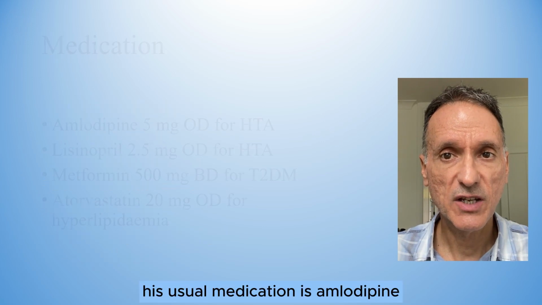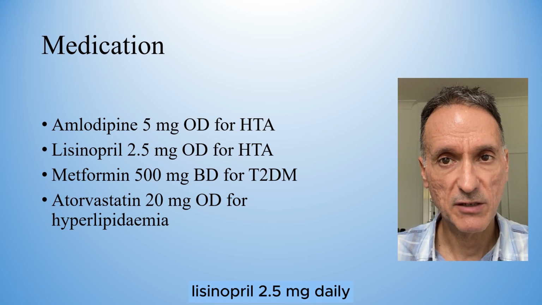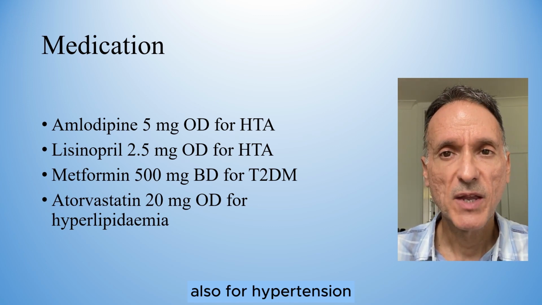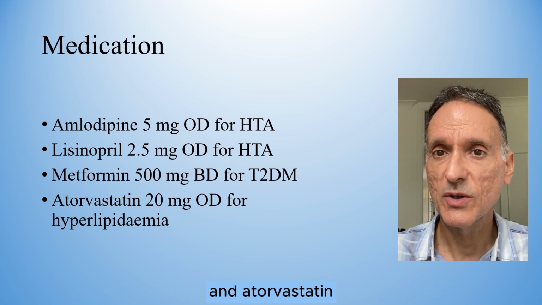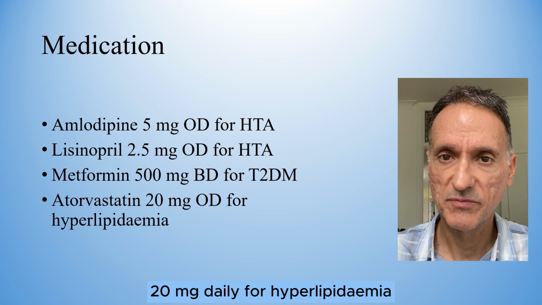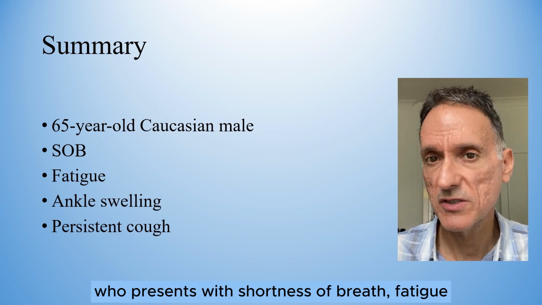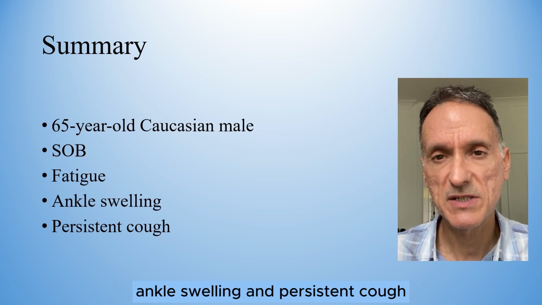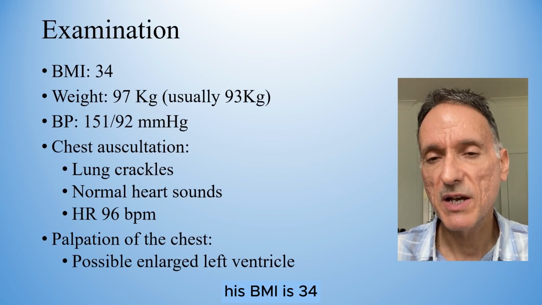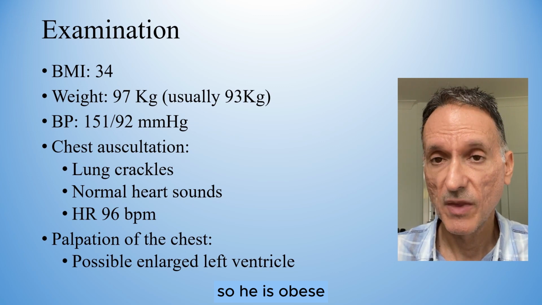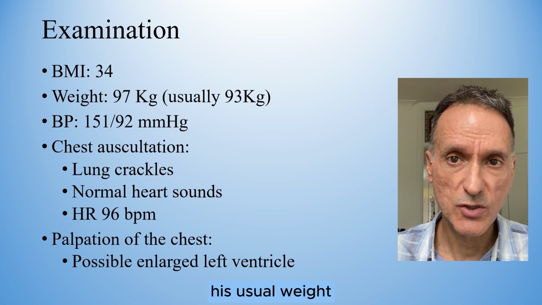His usual medication is amlodipine 5 mg daily for hypertension, lisinopril 2.5 mg daily, also for hypertension, metformin 500 mg twice a day for type 2 diabetes, and atorvastatin 20 mg daily for hyperlipidemia. So, we have a 65-year-old Caucasian male who presents with shortness of breath, fatigue, ankle swelling and a persistent cough. On examination, we find the following. His BMI is 34, so he is obese. His weight is 97, and John says that this is about 4 kilos more than his usual weight.